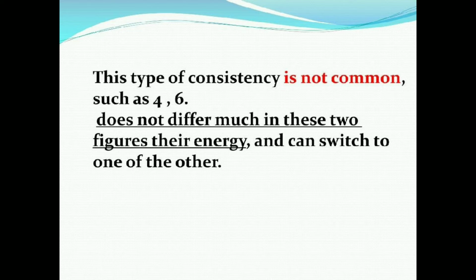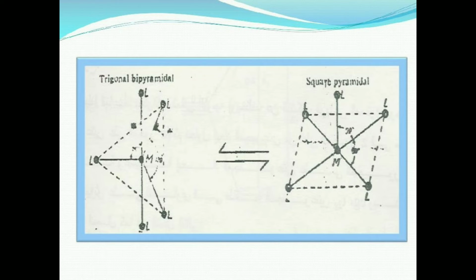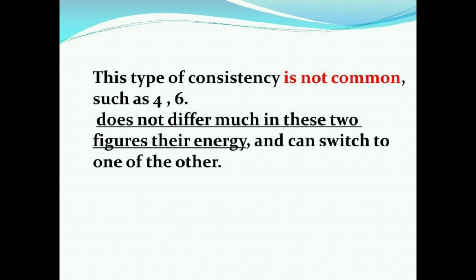Their energies are close and they can switch over from one to the other. There is not much difference between these two types of geometries, trigonal bipyramidal and square pyramidal, because both are five-coordinate systems, just with a different orientation of the atoms. So we can switch one geometry into the other, because there is no great difference between the figures or the energies of these two geometries.